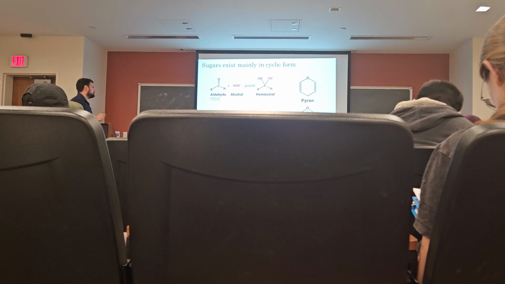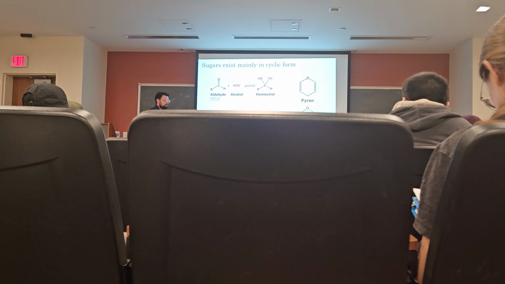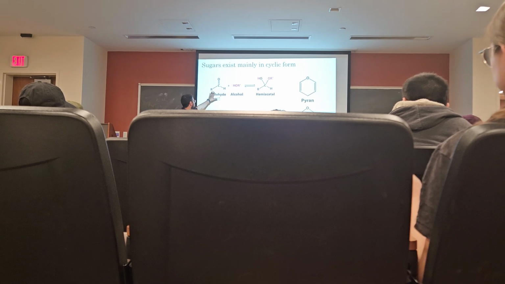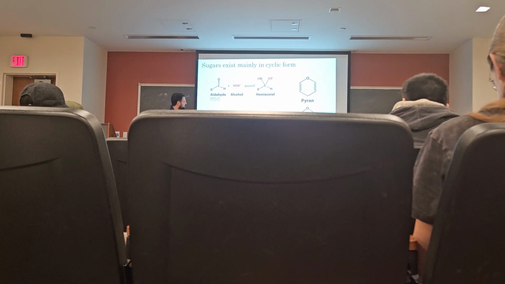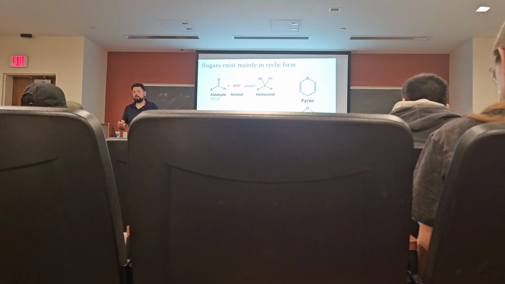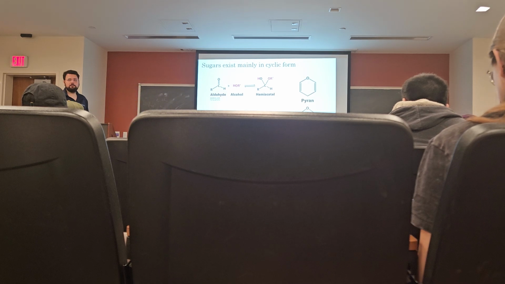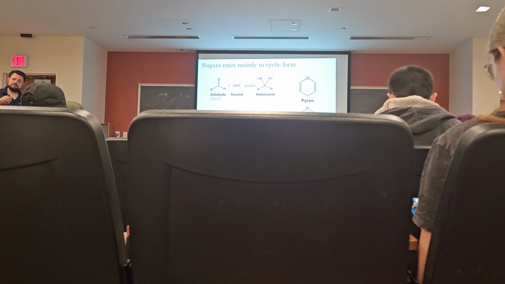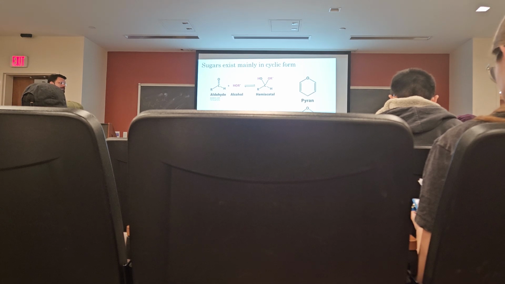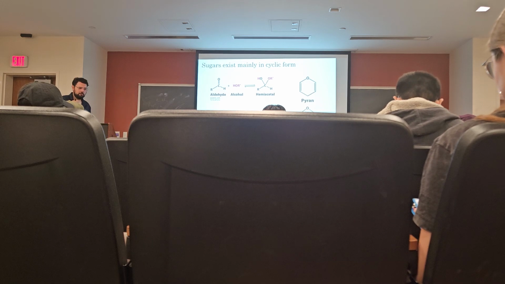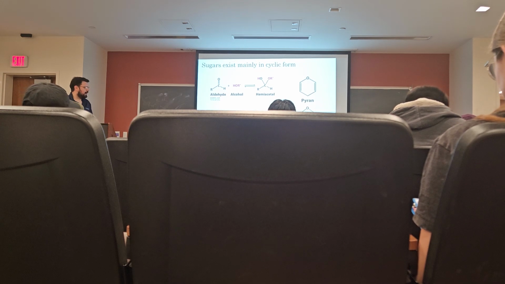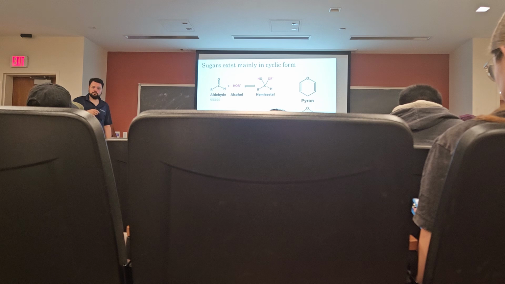And how is it that sugars or carbohydrates can close the ring? In other words, how can we go from an open chain Fischer projection to a closed chain Haworth projection, as we'll see in just a minute? Well, this has to do with the fact that both aldehydes and ketones can react with alcohols to form either hemiacetals or hemiketals, respectively. So there's nothing that says that this has to happen between 2 different molecules. Instead, what we see in a sugar is that this happens intramolecularly. The alcohol in this case being one of the hydroxyls from the sugar, and the ketone or aldehyde being the ketone or aldehyde from the aldose or ketose.